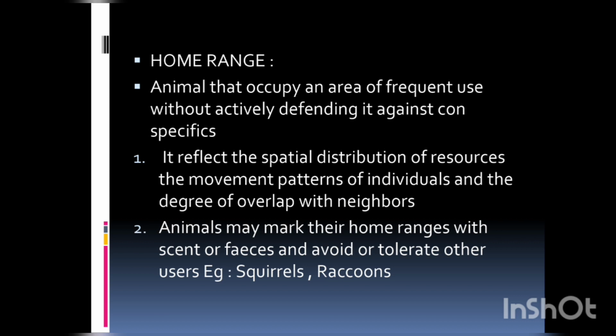Home range. In this, animals occupy an area of frequent use without actively defending it against conspecifics. It reflects the spatial distribution of resources, the movement patterns of individuals, and the degree of overlap with neighbors. Animals mark their home ranges with the scent of feces and avoid or tolerate other users. Example: squirrels and raccoons.